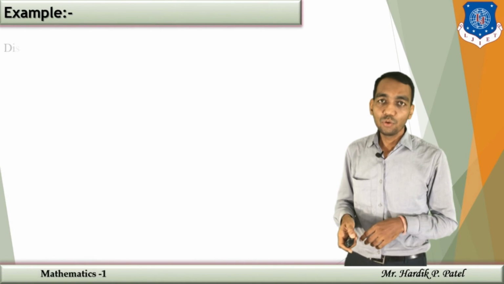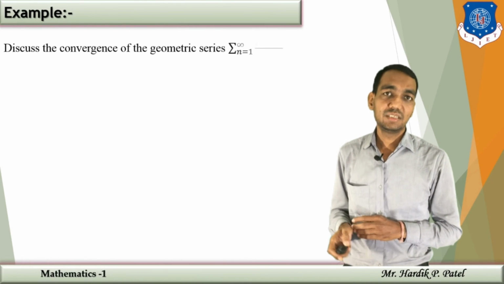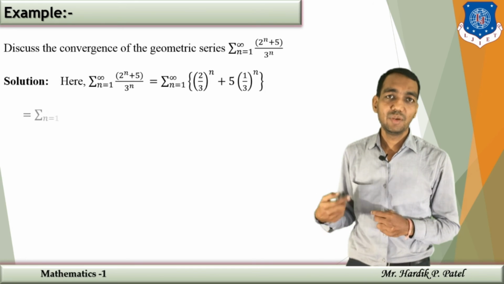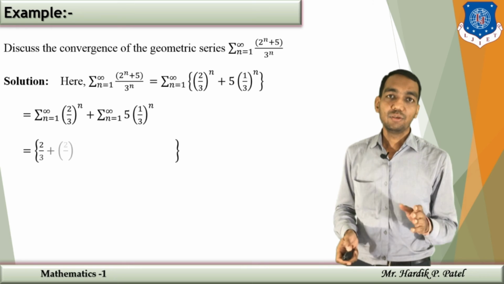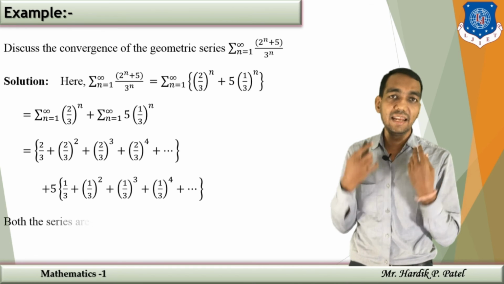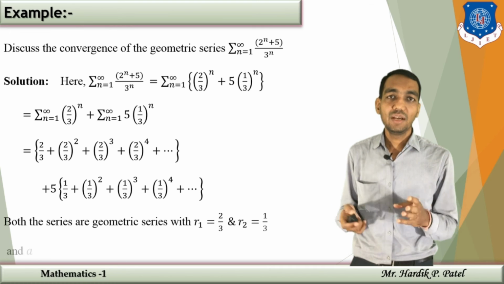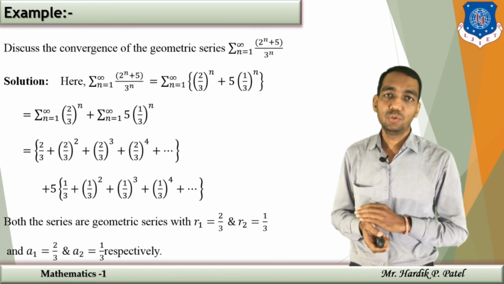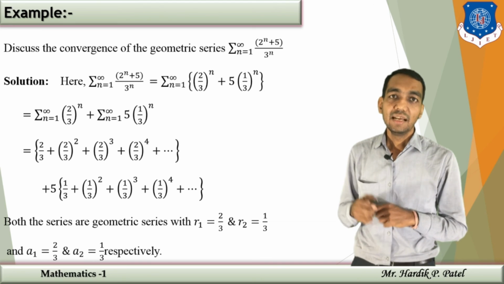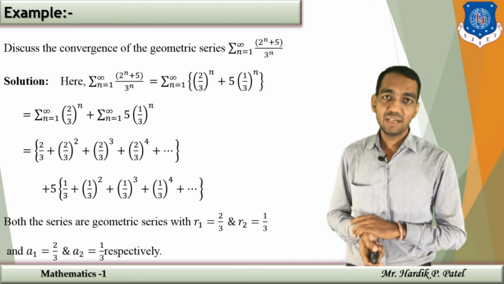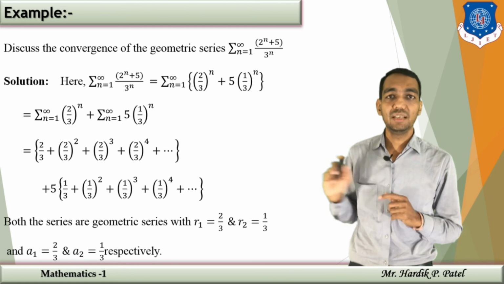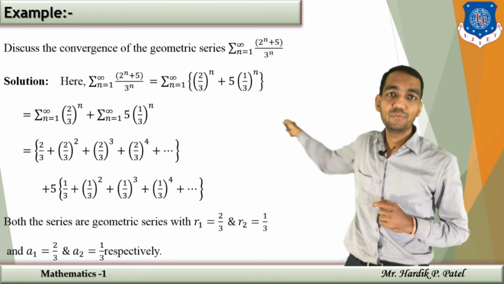In the same manner, going with another example: discuss the geometric series sigma of (2 raised to n plus 5) divided by 3 raised to n. Now see, here you have not been given a series directly written in standard form. So what we are going to do is separate two terms: 2 raised to n upon 3 raised to n plus 5 upon 3 raised to n. And that will give you two different geometric series. The first one is (2 by 3) raised to n and the second one is 5 into (1 by 3) raised to n. So here you have two different series.